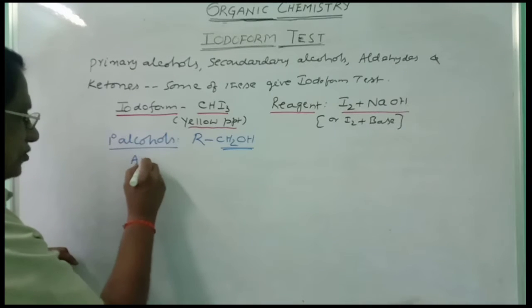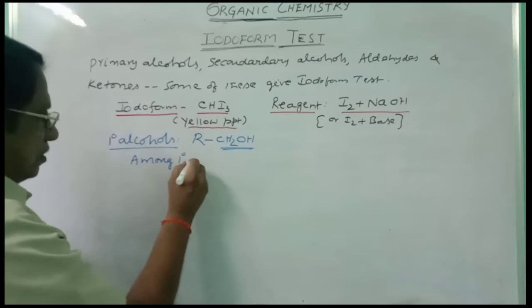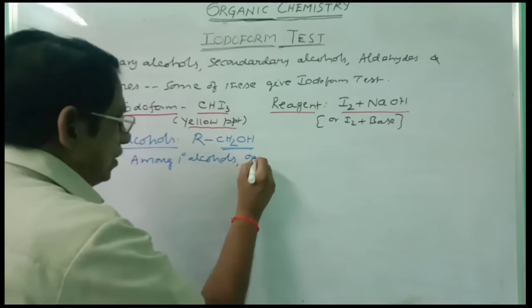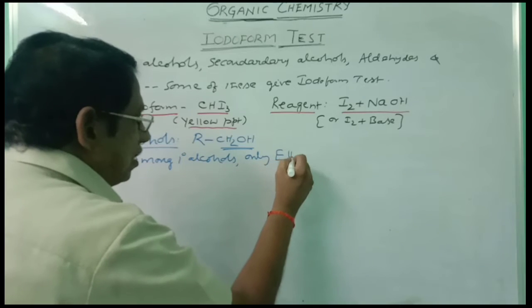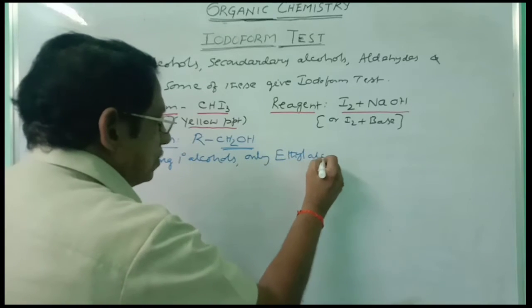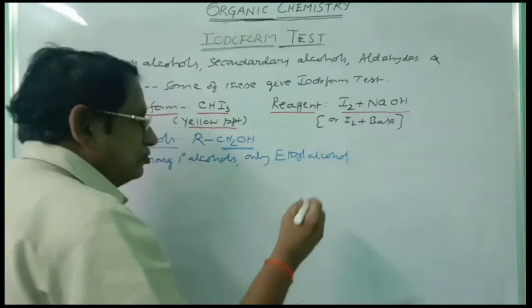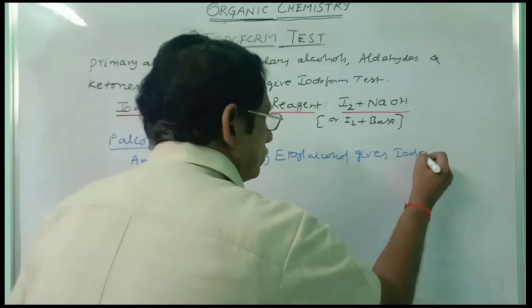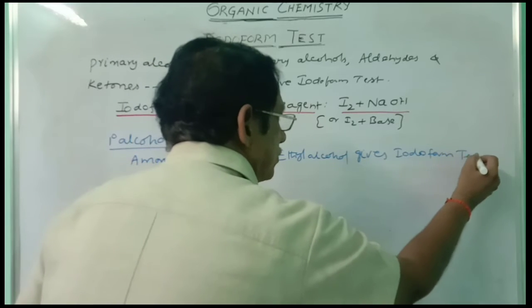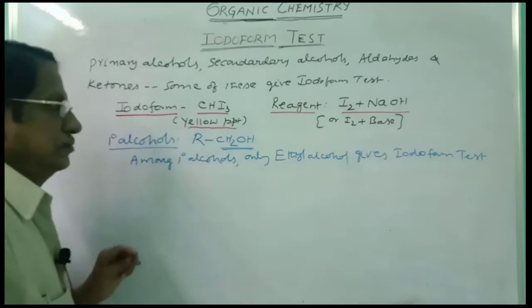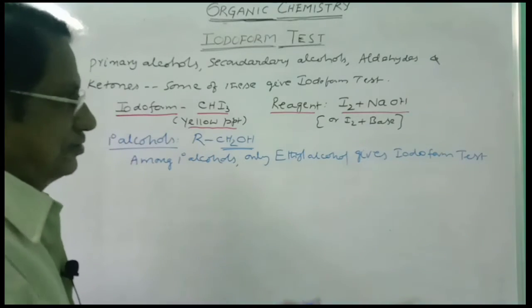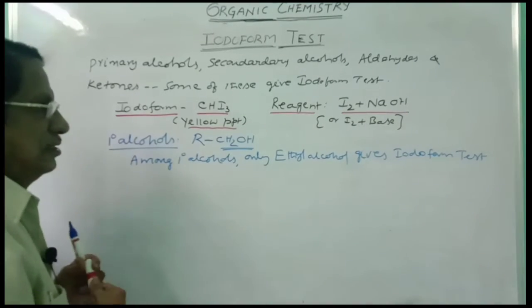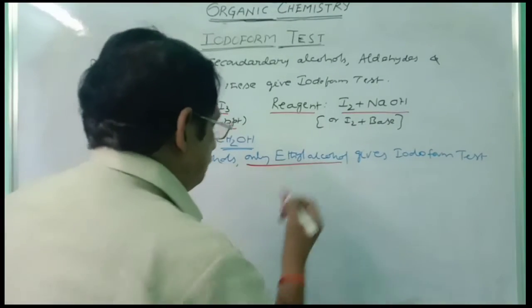Among primary alcohols, remember please, among primary alcohols, only ethyl alcohol gives iodoform test. The remaining primary alcohols will not give the iodoform test. Only ethyl alcohol gives the iodoform test.